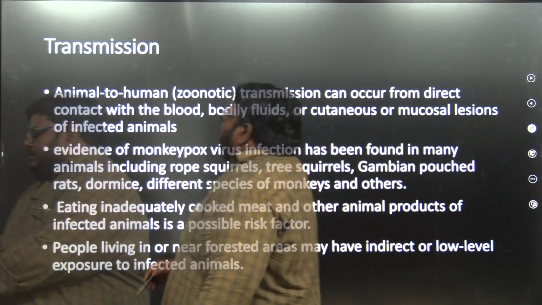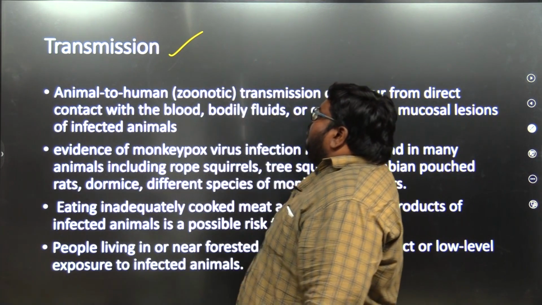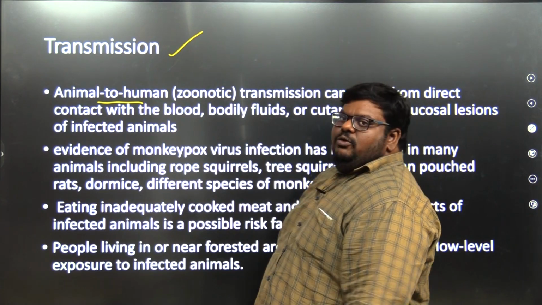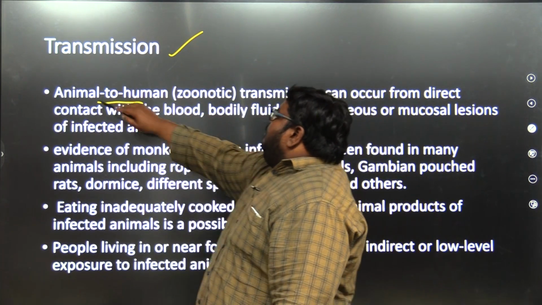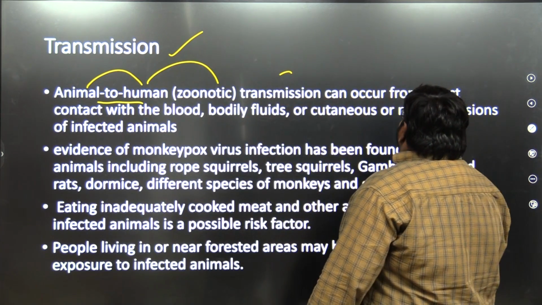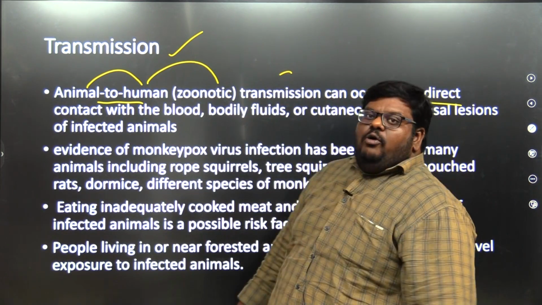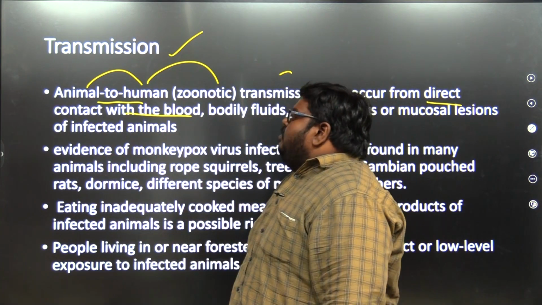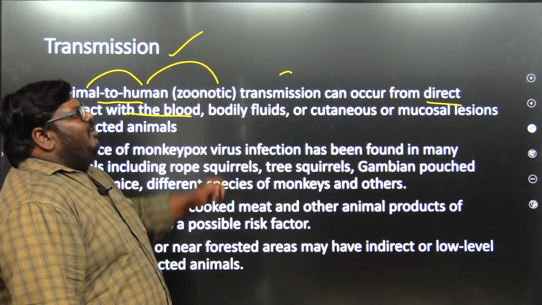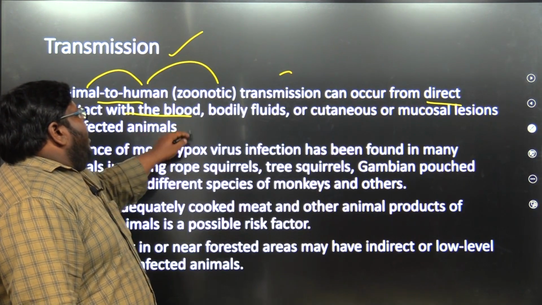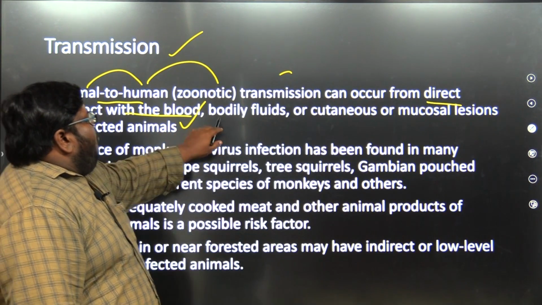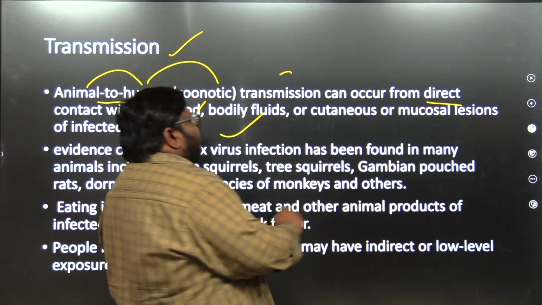Let's see the transmission, how it is going to happen. You know the meaning of transmission, right? Transferring from animal to human is called zoonotic transmission. It can occur from direct contact with blood. If there is a monkey, it jumps all around and may lose its blood. It may touch a traveler or woodpecker from a forest, through body fluids or cutaneous mucosal lesions.